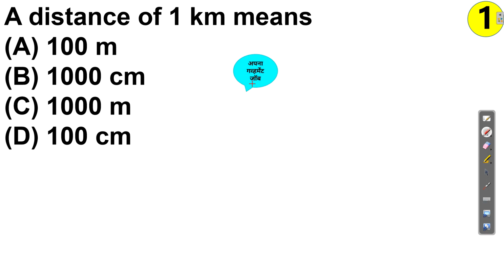So see the first question. A distance of 1 kilometer means 100 meter, 1000 centimeter, 1000 meter, or 100 centimeter. You already know that 1 kilometer means 1000 meter, right? The correct answer is C.